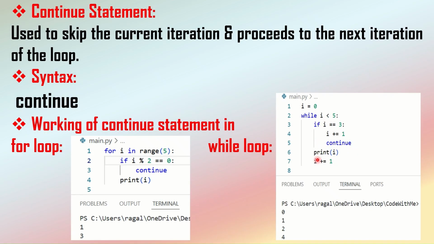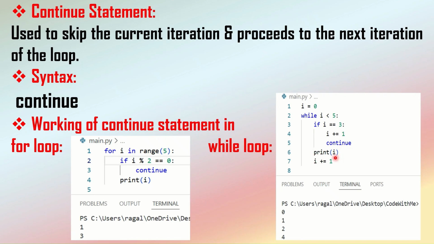And after this if conditional statement, I want to print the value of I. And then lastly, inside the while loop, we need to increment the value of I, right? So that's why I was incrementing. Why I have used the increment inside this conditional statement also means, whenever I value becomes 3, it will skip this iteration and it will not execute these two statements, right?